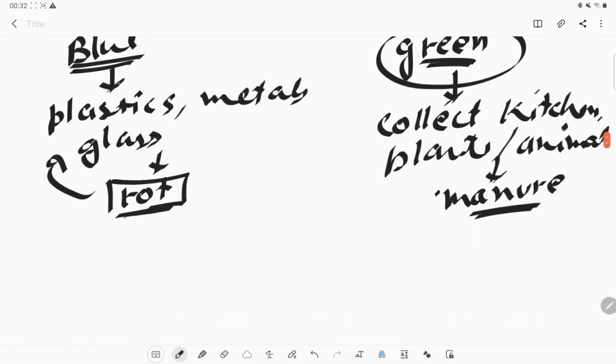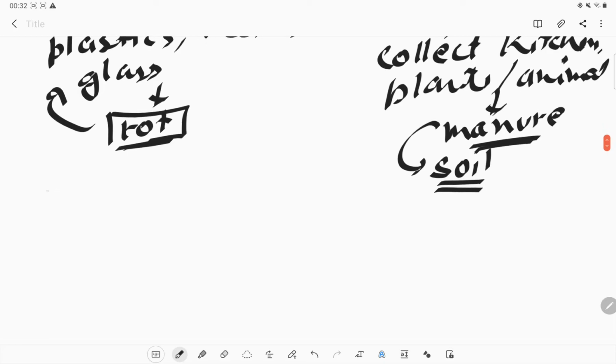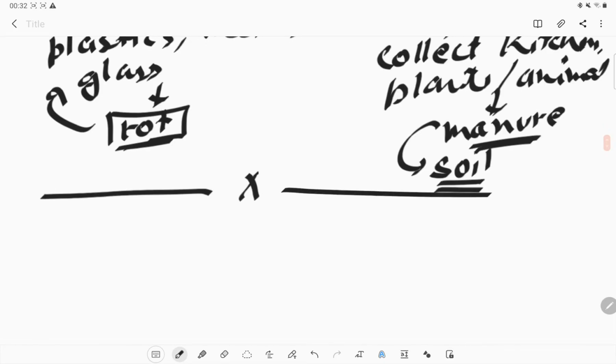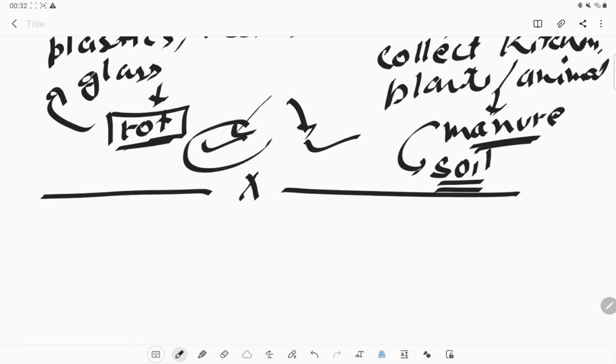This is how we can bury it in the soil, and that will be helpful for our plants. So this is how we reuse: we separate two kinds of substances from the garbage, the useful and the non-useful, and we use the useful portion and the non-useful portion.